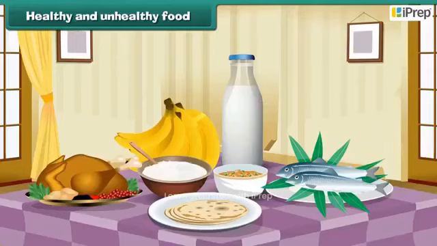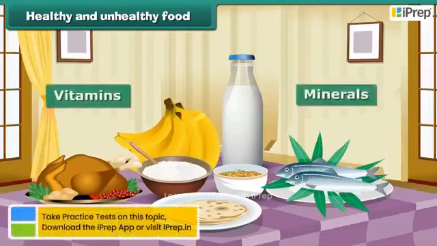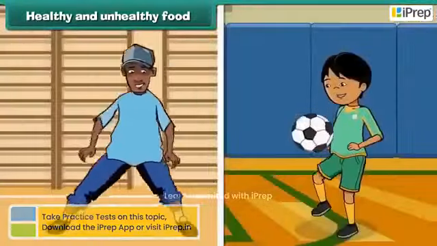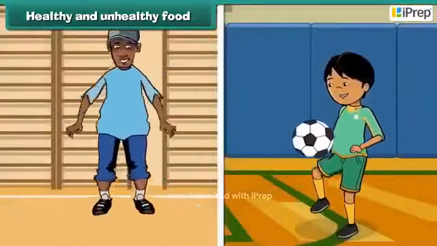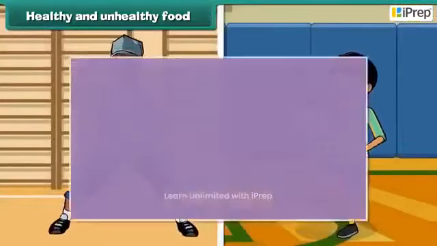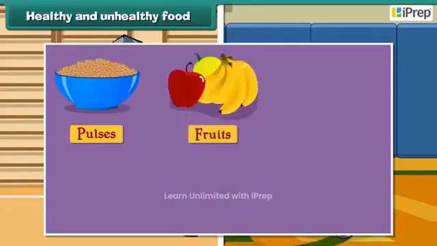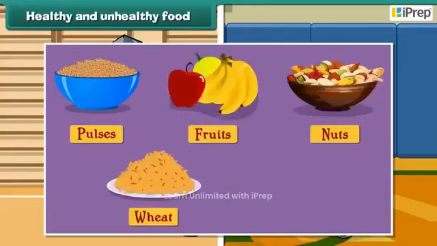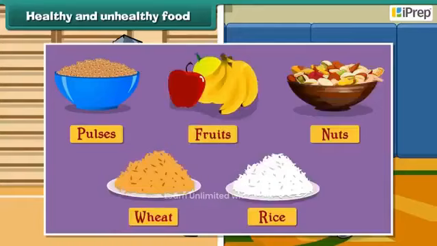Healthy and unhealthy food. Healthy food contains all the vital vitamins and minerals. It helps our body to stay healthy and function properly. These foods include pulses, fruits, nuts, wheat, rice, etc.